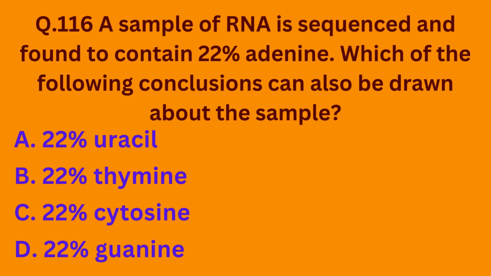So the correct option is option A, 22% uracil. So the RNA contains the same amount of adenine and uracil because adenine forms base pairs with uracil. So the correct option is option A.